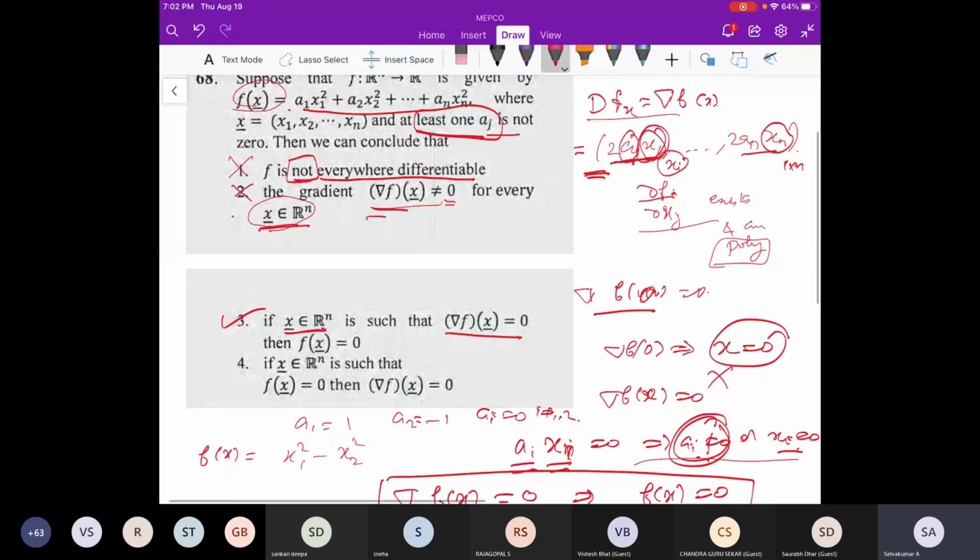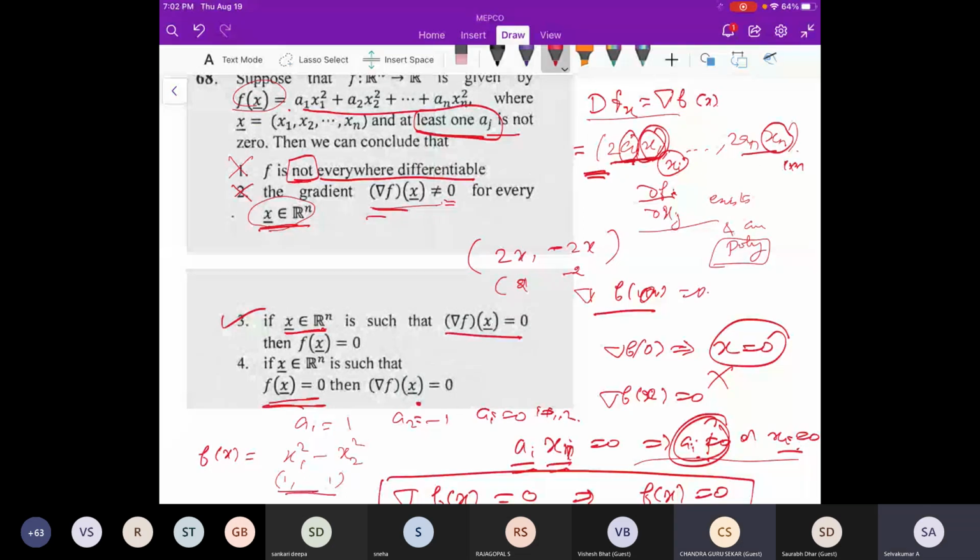Now at (1, 1), f of x will be 0, but there del f is non-zero. When you apply (1, 1), f of x is 0, but del f has different coordinates. Del f has two coordinates: 2x1 and minus 2x2. So here I will get 2 and minus 2 at (1, 1).